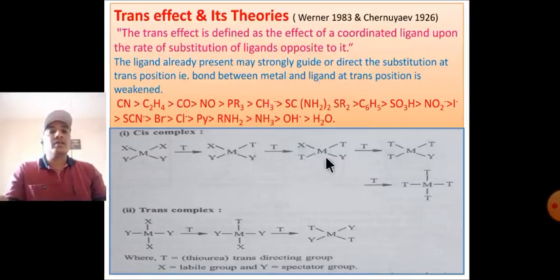Then T reacts at the position trans to T. Again this reacts to replace the more labile X, and then goes to the position of T, for all metals with T, that is, trans-directing groups or ligands.